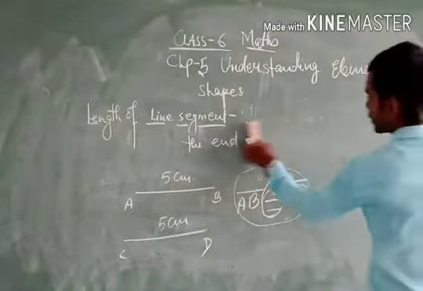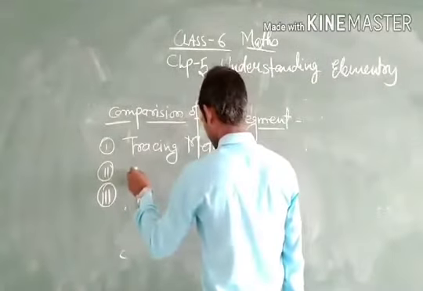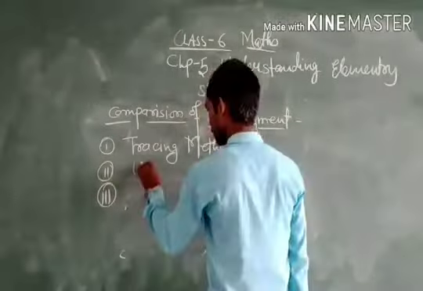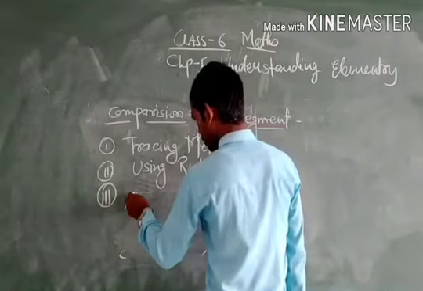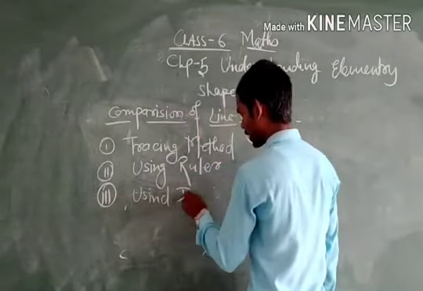The first method is known as the tracing method. The second method is using a ruler, and the third is using a divider.